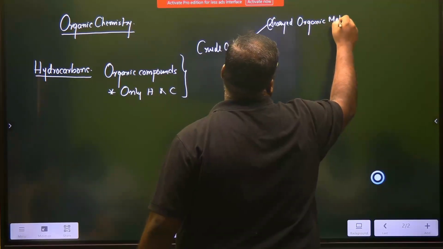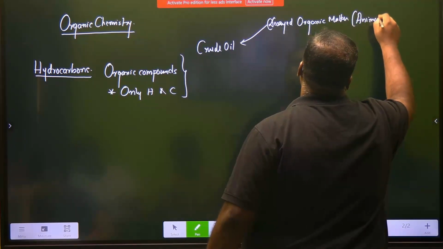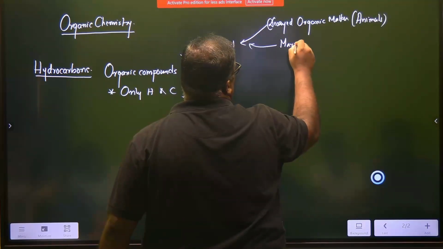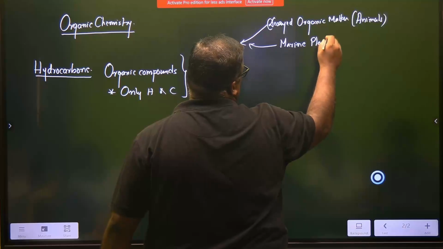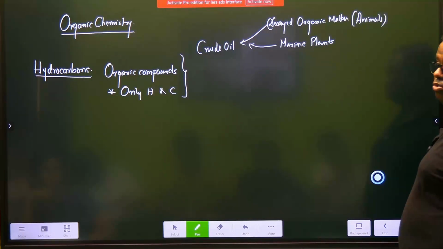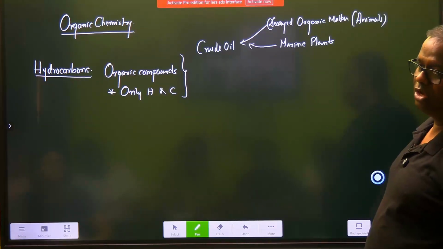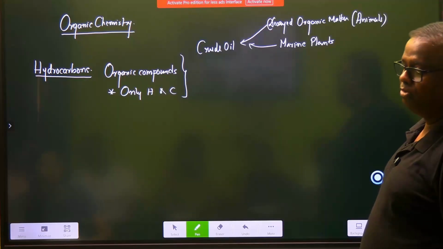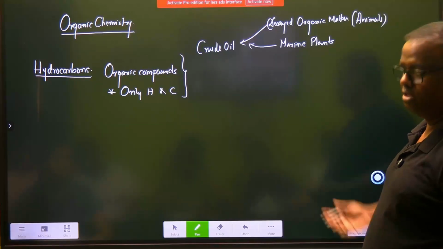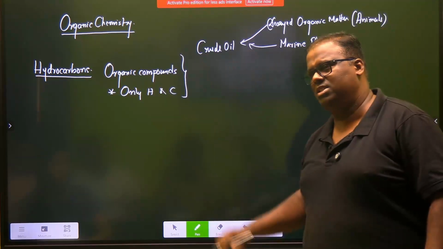And when we say decayed organic matter, it is strictly only animals, and if it is plants, then they are only marine plants. When forests decay and undergo carbonization, they will form coal. Forests do not contribute to crude oil. Crude oil is contributed only by dead animals, organisms, human beings. So every burial ground that you see, you can put a notice board there: dig for crude oil after so many millions of years. Some crude oil will come out. And if any plants are contributing, those are only marine plants, just for knowledge purpose.